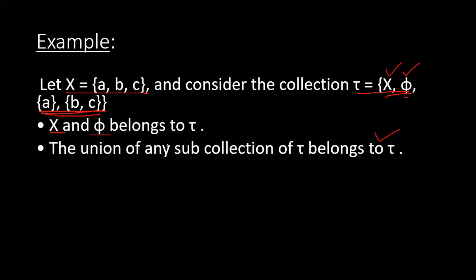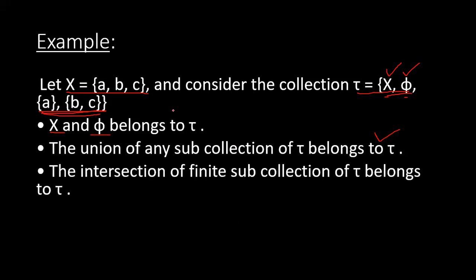Now we will check the third axiom. Similarly as in the case of union, we neglect X and phi, because we know what we will get. If we take the intersection, then the finite subcollection of tau should also belong to tau. If we take the intersection of {a} and {b, c}, we will get phi, and phi belongs to tau. So the third axiom is also